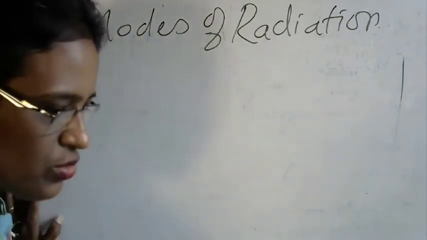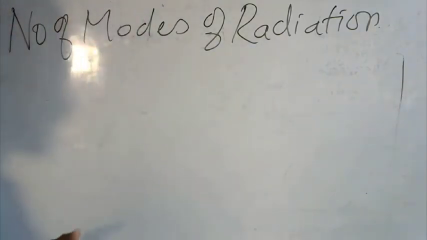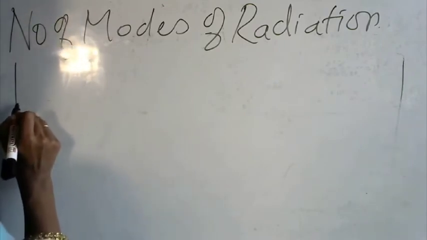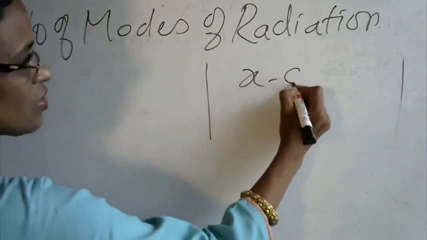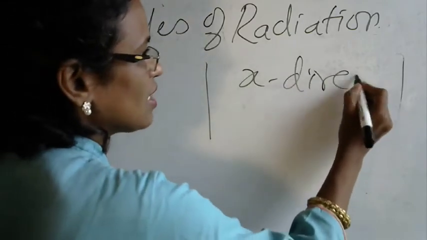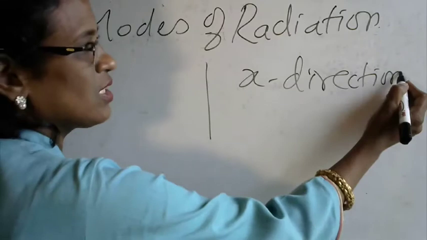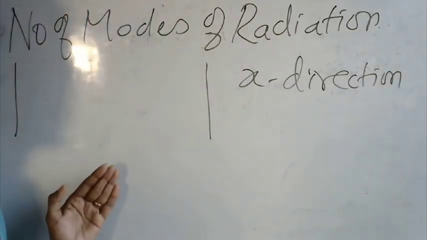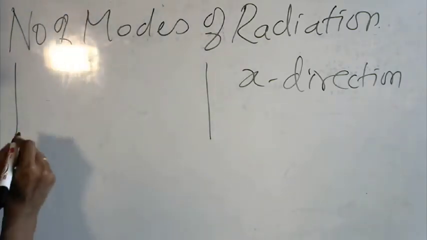Okay, so to calculate that, first we need to consider a particular single standing wave which is traveling along the positive x direction. Say the wave is moving along the x direction. Then we will take it for the y, and similarly for the z, and the waves which are traveling along the xy, yz and zx.